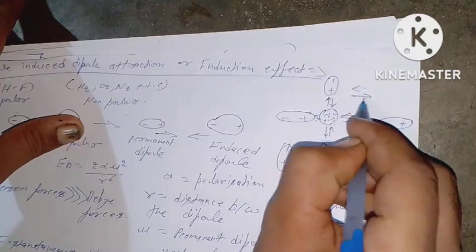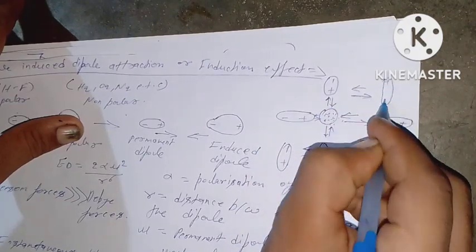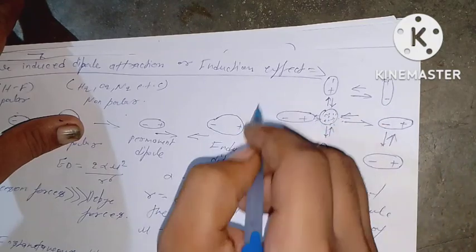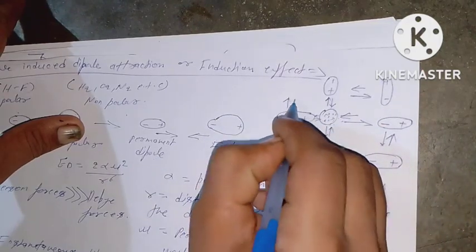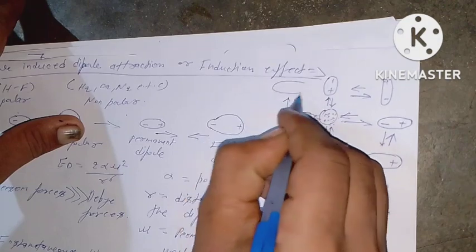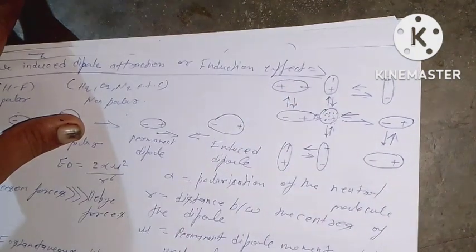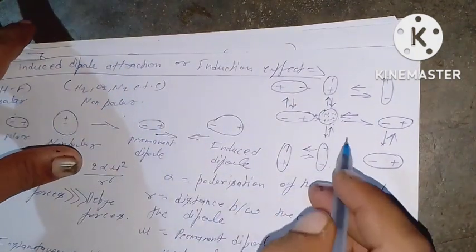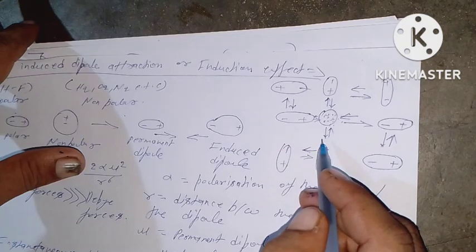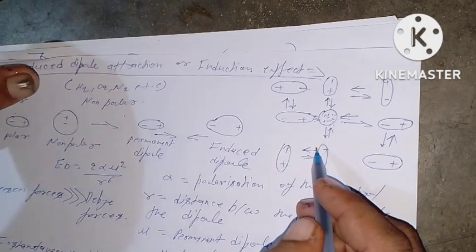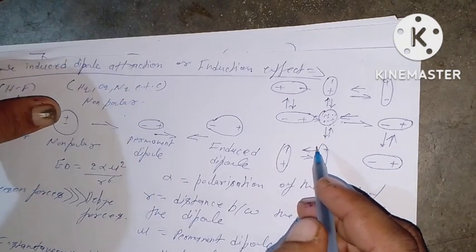And this is positive, negative. This is positive, negative. Okay? And this is the instantaneous formation and decay of dipoles in a gas.